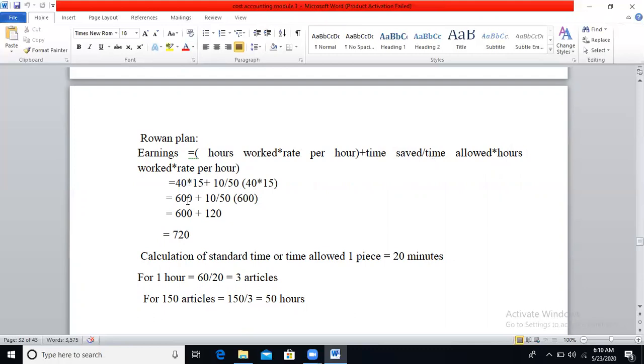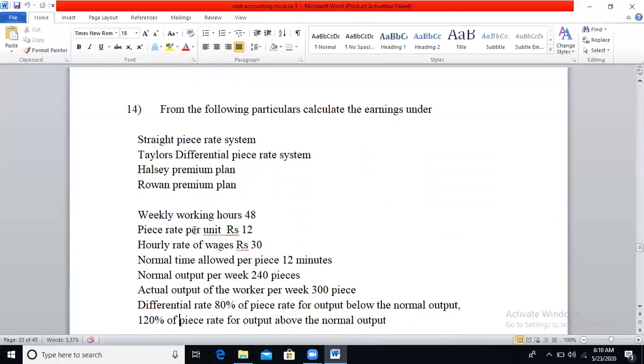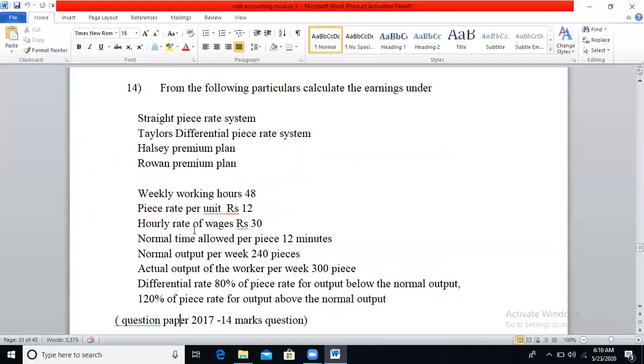So 40 into 15 is 600. 10 divided by 50 into 600, if you calculate, you will get 120. 600 plus 120, 720. See, this problem they have asked in the 2017 question paper for 14 marks.